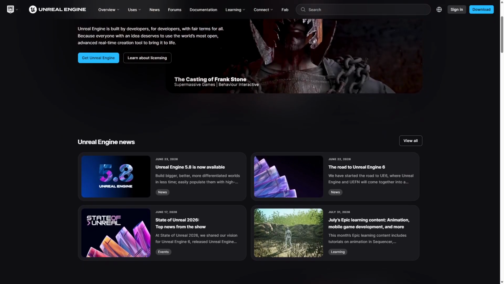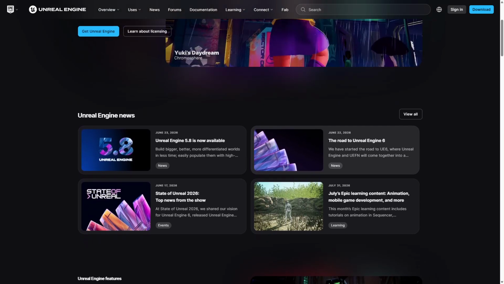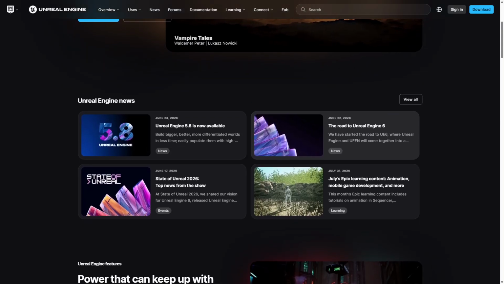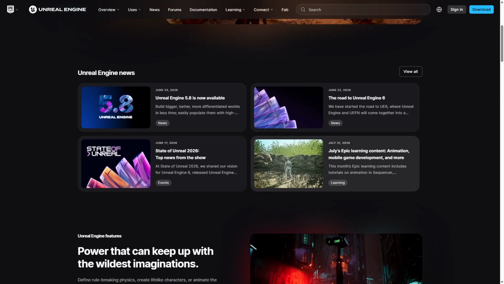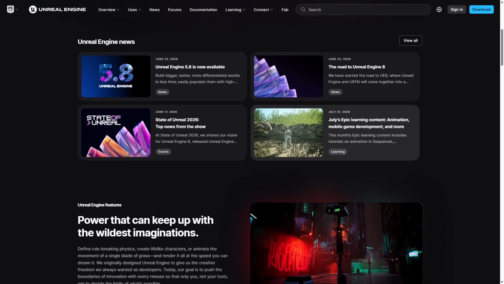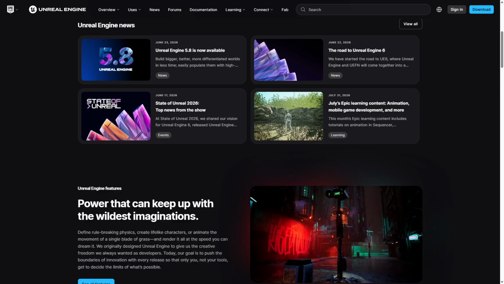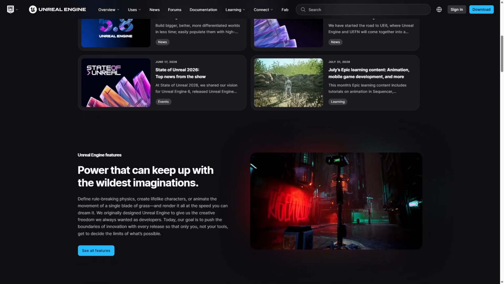The engine supports large-scale worlds and detailed assets, but demands more from hardware and has a steeper learning curve. Ideal users are experienced developers or teams focused on creating visually stunning, resource-intensive games for PC and consoles. Unreal's built-in tools for animation and audio also enhance the overall production value.